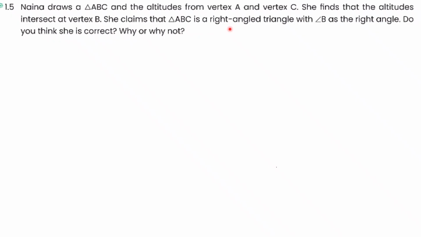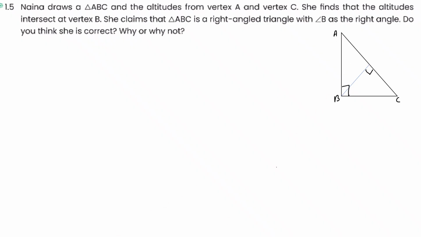So Naina draws a right angle triangle, and from its vertices A and C she draws altitudes. So you have C claims that triangle ABC is a right angle triangle with angle B as the right angle. Do you think C is correct? Why or why not? So when you draw a right angle triangle at B and draw the altitude from A,